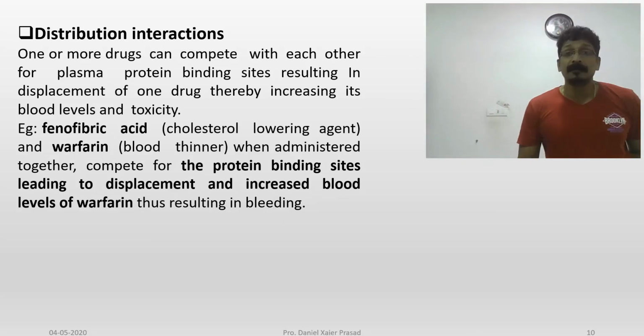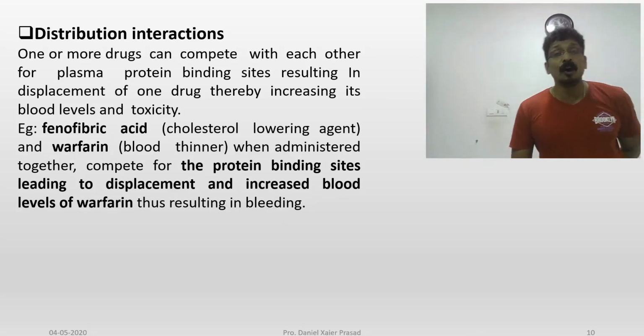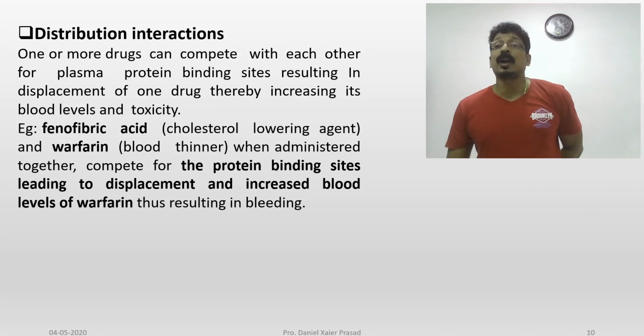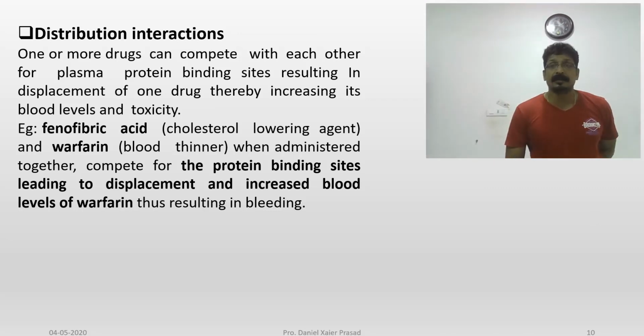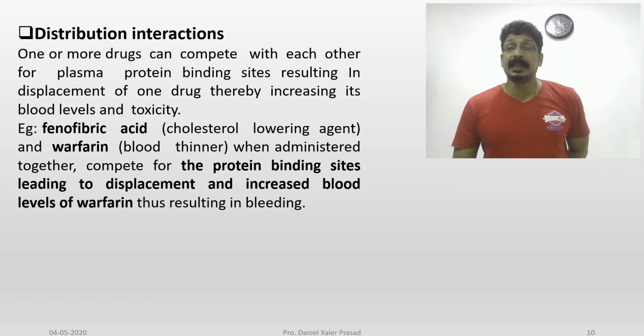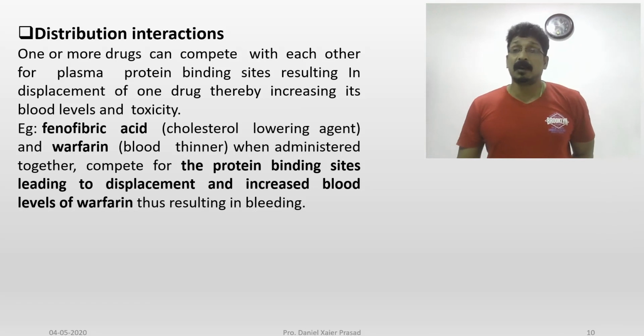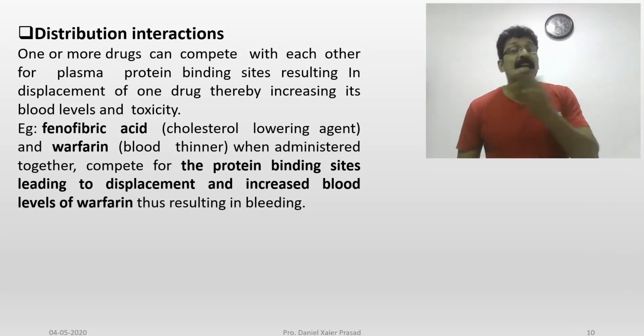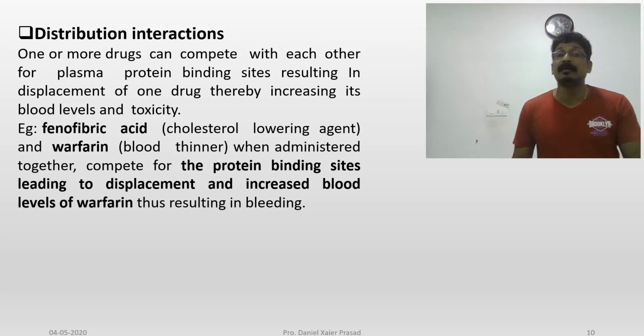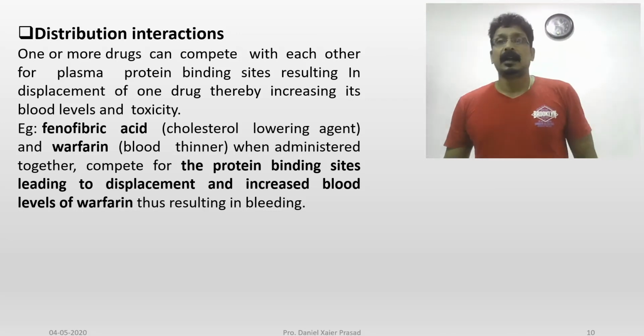Example, fenofibrate is a drug used for lowering blood cholesterol level, and warfarin is a blood thinner. When given together, they compete for the protein binding site, leading to displacement and increasing the blood level of warfarin, resulting in bleeding.